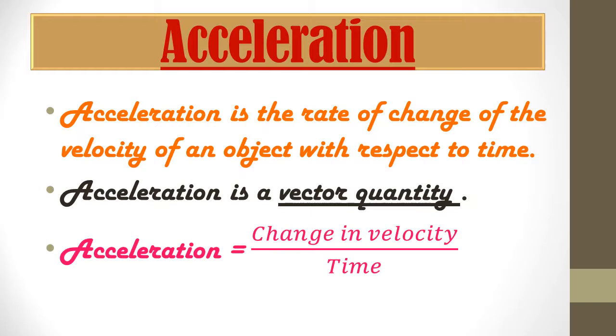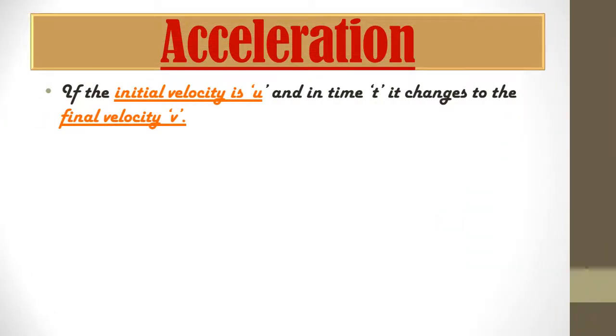The formula for acceleration is equal to change in velocity upon time, and acceleration is denoted by the letter small a. Next, if the initial velocity is u, that means from where the object starts moving, this is the initial velocity u, and in time t it changes to final velocity v.